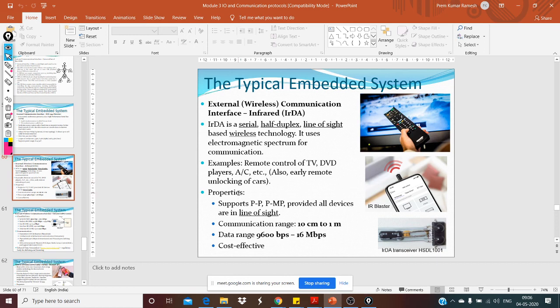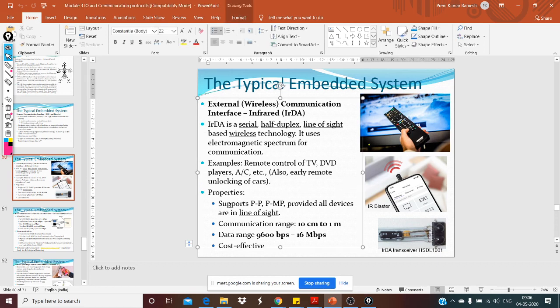Typically, infrared communication allows point to point or point to multipoint. As mentioned, the devices are all expected to be in line of sight. The communication range is very small, like 10 centimeters to 1 meter, making it good to use indoors.